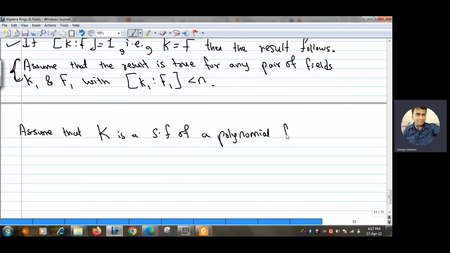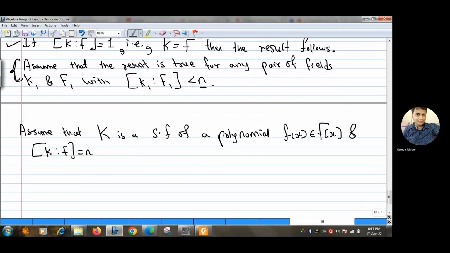Let us call that polynomial small f(x). Assume that K is a splitting field of the polynomial f(x) belonging to F[x], and that the dimension of K over F is n. We have assumed that the result is true when it is strictly less than n. We have proved the base case 1. So now we will prove the result for n.